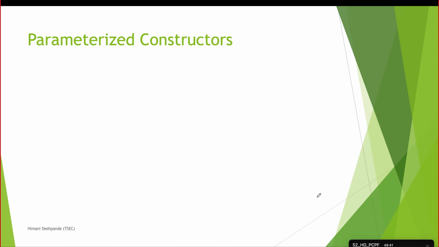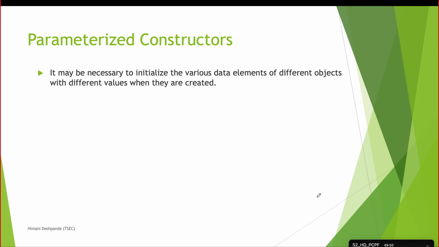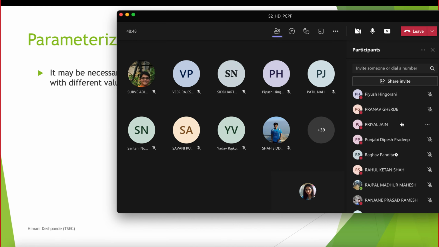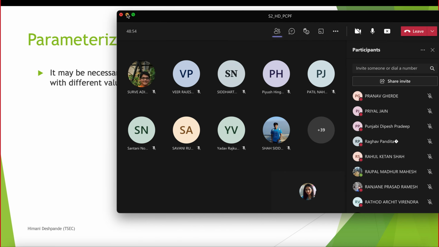Now we'll see the parameterized constructor. It simply means the one that needs parameters as input, to which we need to pass parameters. It may be necessary to initialize the various data elements of different objects with different values when they are created. We can take a simple example: checking the height of students of your class. Pranav is 5'10", maybe Dipesh is 5'8", Madhur could be 6 feet, and Ketan maybe 5'9".